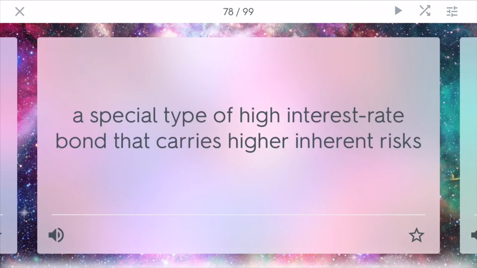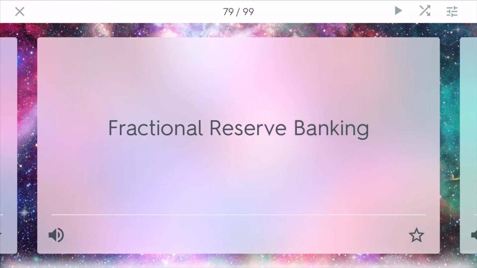Junk bonds. Most bonds are good, such as those from the US government, but some are bad. These types of bonds carry a high interest rate, so you might win or you might lose, and they also carry higher inherent risks. Because you want to have more stable money in a bond, these types of bonds generally aren't good because of the high risk.